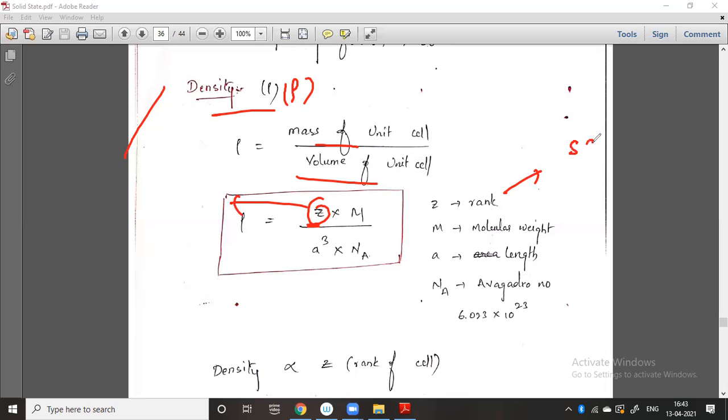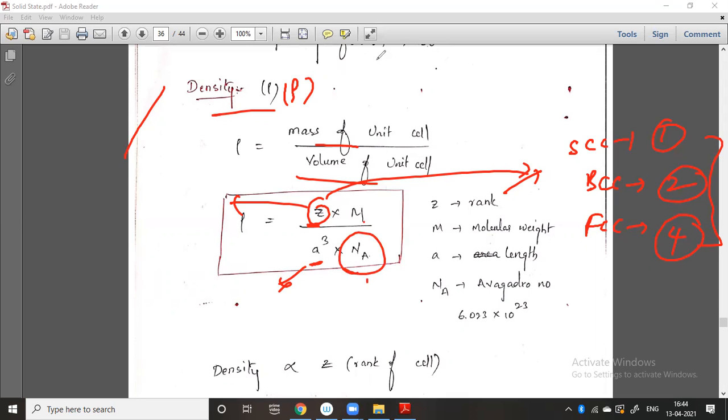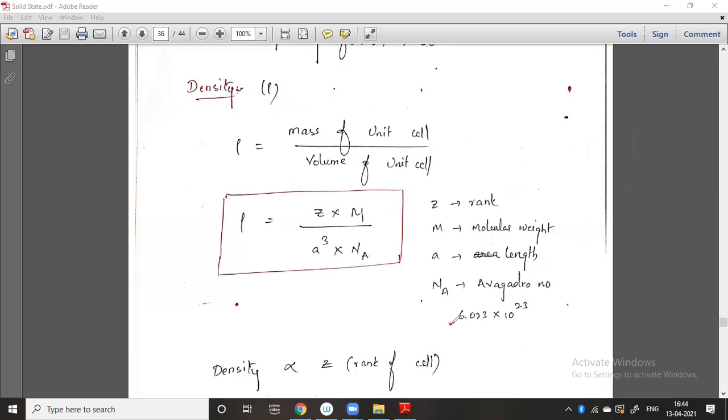The rank for SCC is 1, for BCC it is 2, and for FCC it is 4. Remember these three values 1, 2, 4, the Z value for SCC, BCC and FCC. M is the molecular weight, and the volume of the unit cell is a cube, a³. Na is the Avogadro number, which is generally 6.023 times 10 to the power of 23.